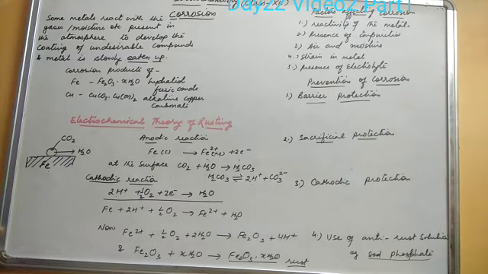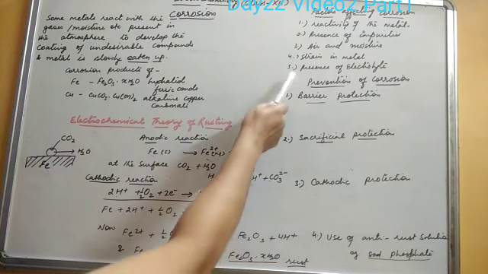Even if the metal is kept away from moisture or air, corrosion will not take place there. Strain in the metal. If the metal is smooth, there will be less corrosion. If there are bends, dents, scratches, etc., then more surface area of the metal is exposed to the atmosphere, therefore there will be more corrosion. Presence of electrolyte.